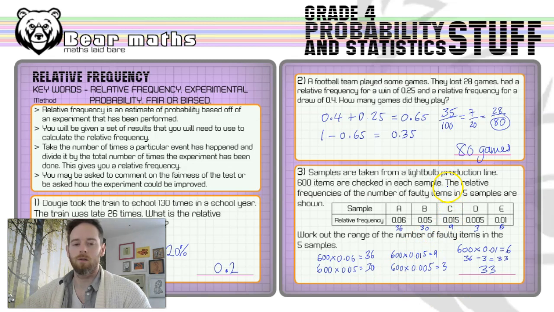Okay, so the last question there is a little bit in depth, isn't it? It's a little bit tricky, but hopefully it makes sense. In essence, it's very simple to work out a relative frequency. You just put the number of times that something has happened out of the total number of times and you've got it. We don't need to make it much more complicated than that. But obviously there are maths questions that are.